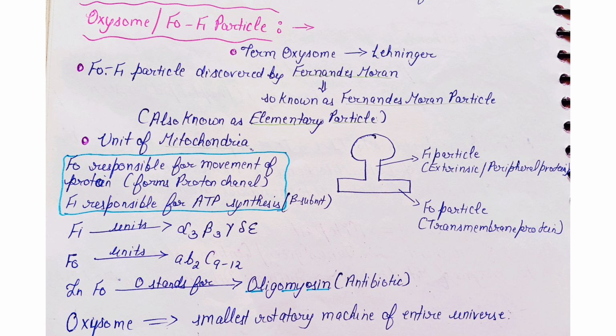Here the F0 is responsible for the movement of the proton and forms the proton gradient. F1 deals with the synthesis of ATP. In F0, the O stands for oligomycin. Oxysome is also known as the smallest rotatory machine of the entire universe.